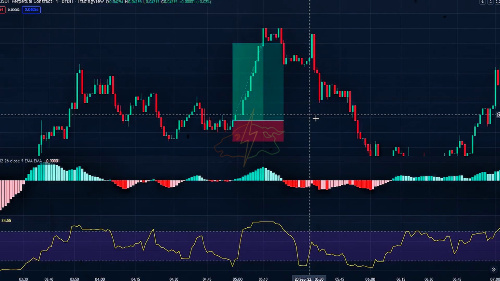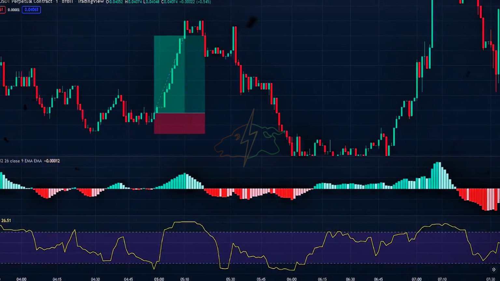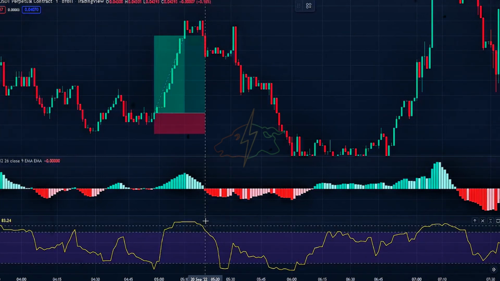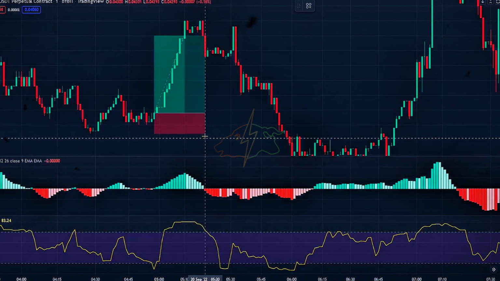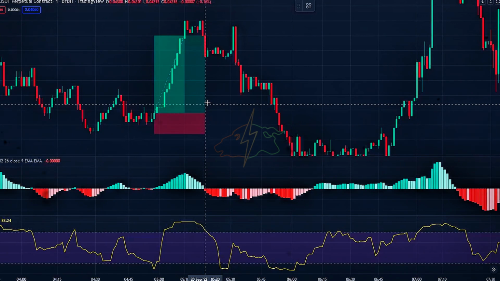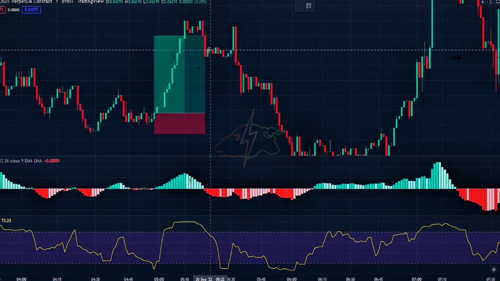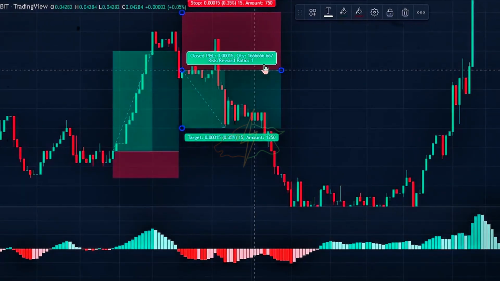Now let's go over when to enter into a sell position. Firstly, the MACD histogram needs to be red, indicating bearish momentum. Secondly, the money flow index needs to be above the upper band, meaning that the value is equal to or greater than 80. This indicates that the market is currently overbought. So combined, this means that the market is gaining bearish momentum but is currently overbought. That's why we will enter into a short position here.